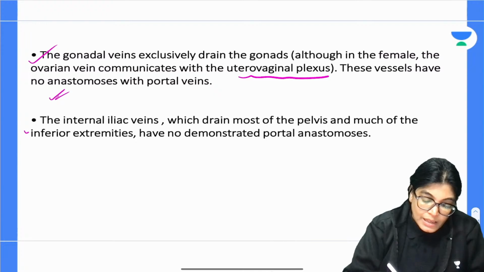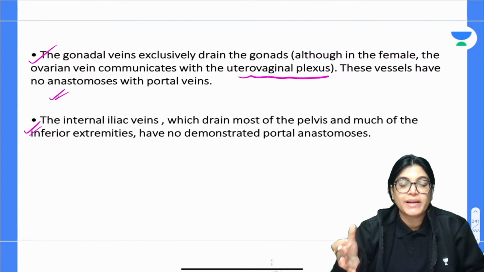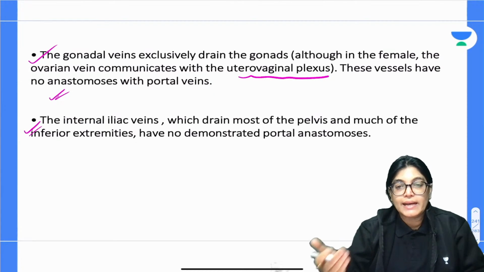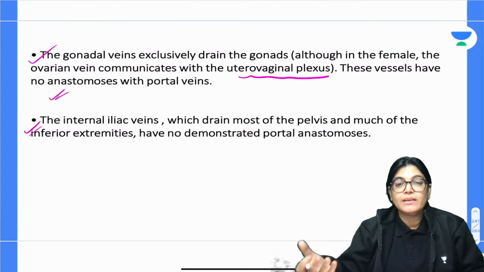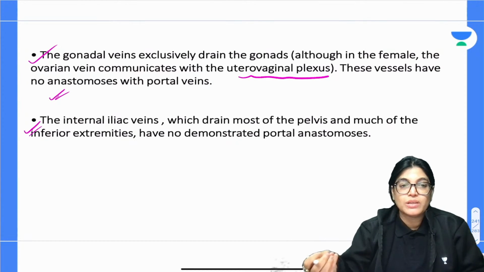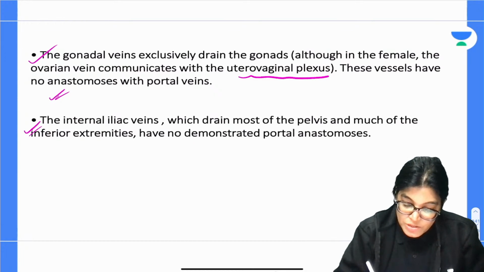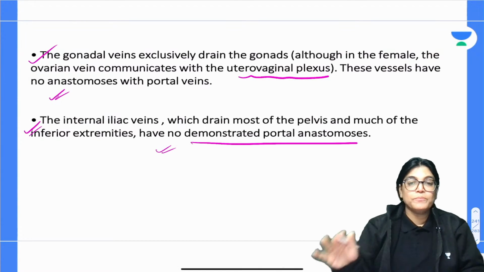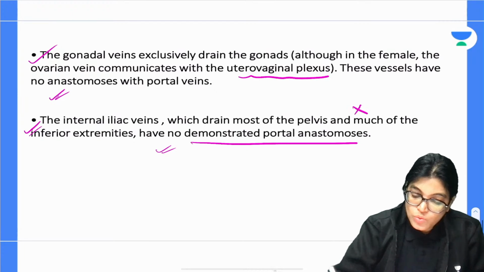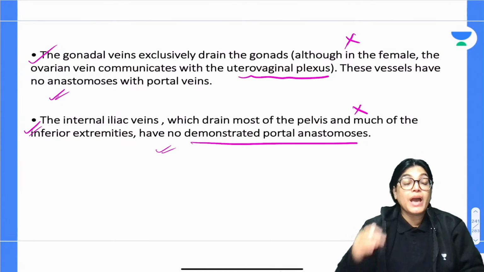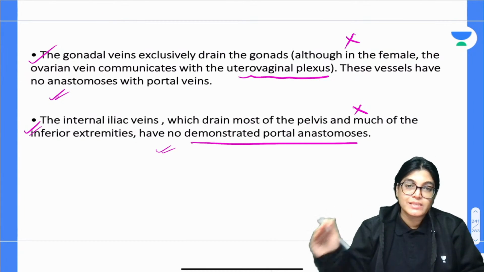Internal iliac vein was the other option which was provided, and we know that internal iliac artery and vein are mainly draining the pelvic region, and it is not demonstrated to have any anastomosis with the portal system. So these two are the wrong options, and we are marking the correct answer as azygos system of veins.